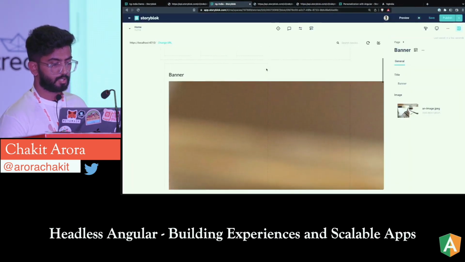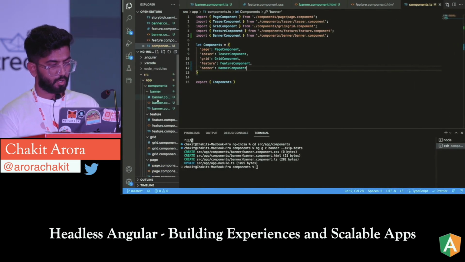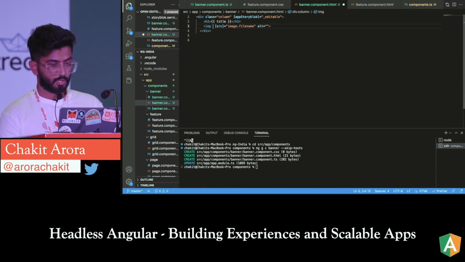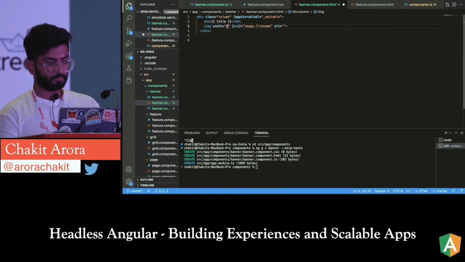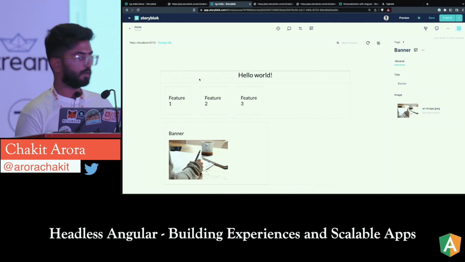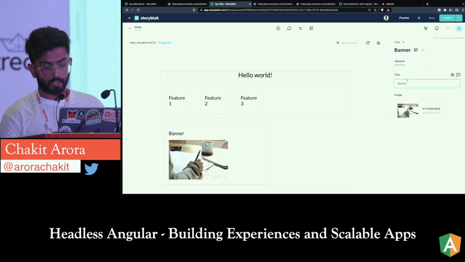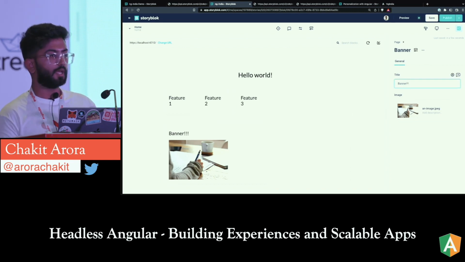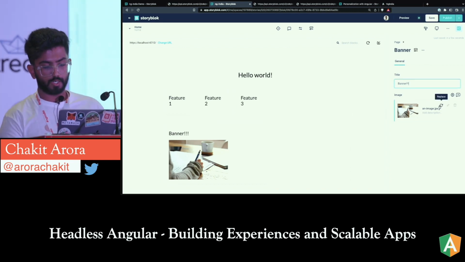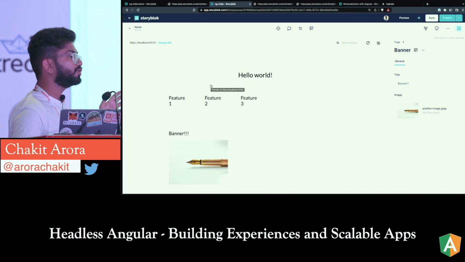So if I go over here, you'll see that now the banner and image are coming. I'll just fix the image because it's not looking very good. So I'll just go over here and I'll say, let's say width. Yeah. So now we can see that we have a banner, and this is the component which we created right now. And if I want to change anything, they are happening in real time. Even if I change the image right now, if I select another image, you'll see that that is also changing in real time.